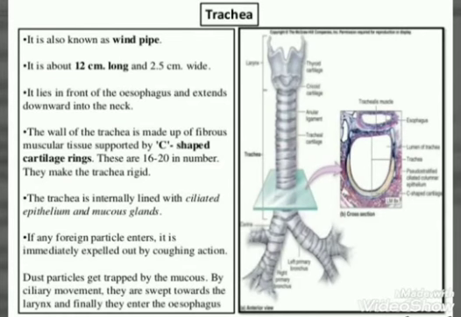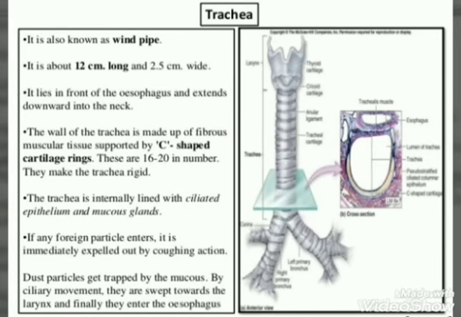Trachea. It is also known as the windpipe. It is about 12 cm long and 2.5 cm wide. It lies in front of the esophagus and extends downward into the neck. The wall of the trachea is made up of fibrous muscular tissue supported by C-shaped cartilaginous rings. These rings are 16 to 20 in number. They make the trachea rigid.